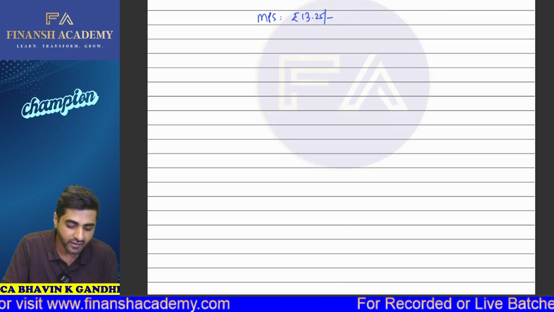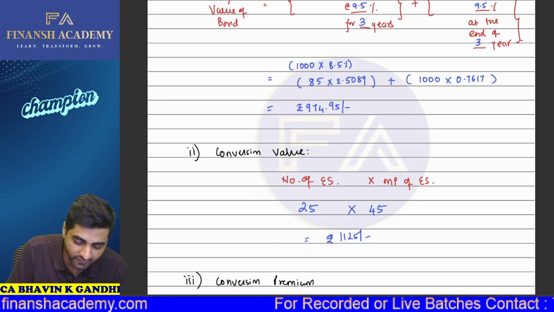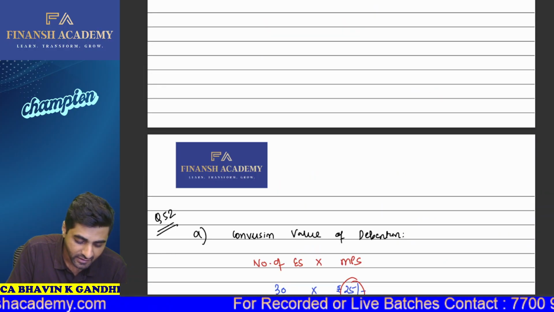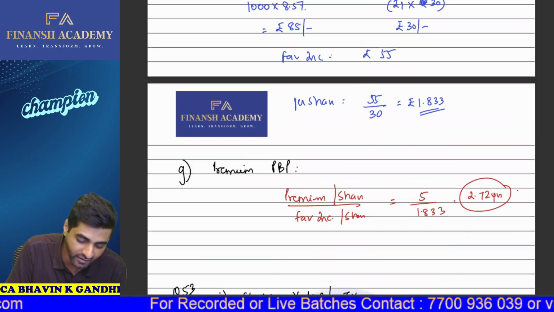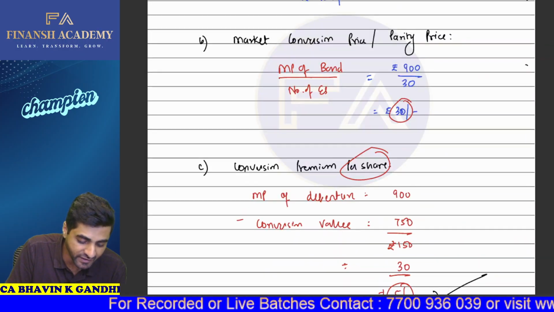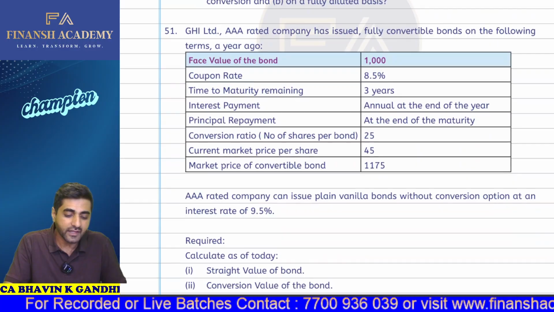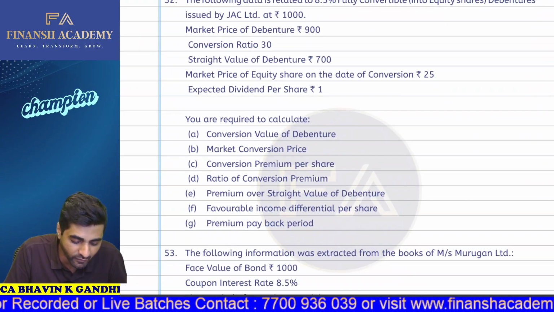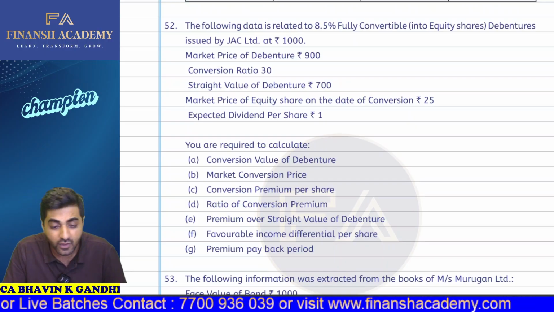Now continuing further, we will solve one question, we'll revise that in which there are all these things. So we will do question number 52. Okay, because 52 covers all these things. If you know 52, then all the other questions you'll be able to do very, very easily. Okay, so let's revise this question number 52.